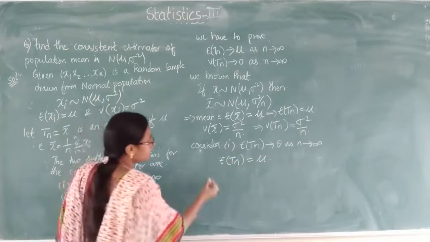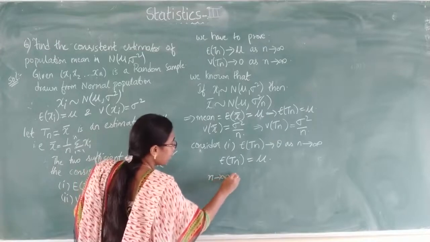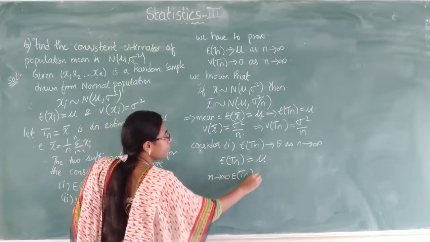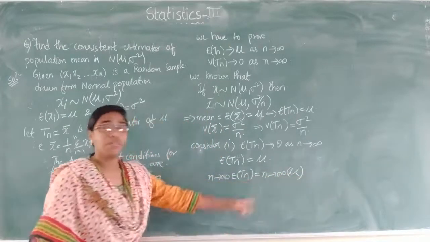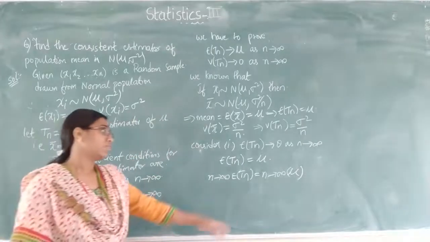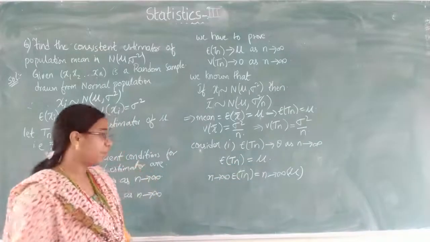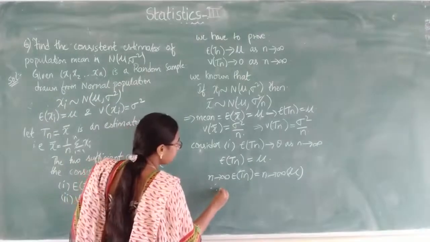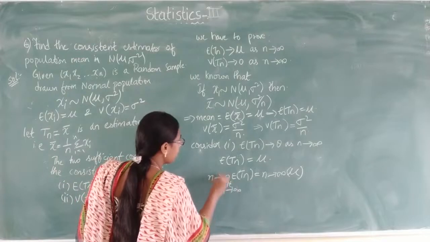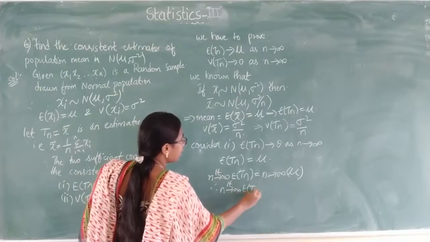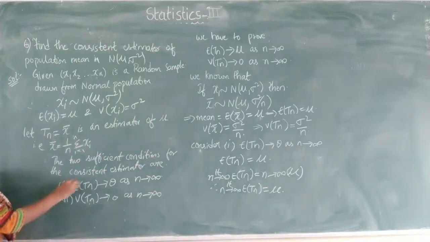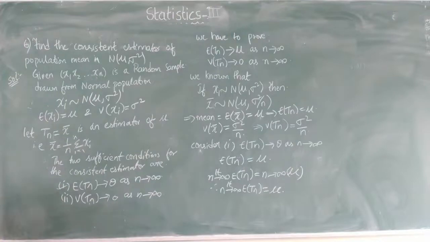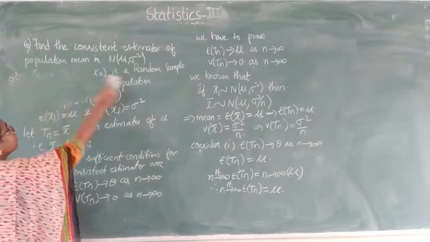Now apply the limit n tends to infinity. As n tends to infinity, expectation of Tn equals limit n tends to infinity of mu. In this term, we don't have any n terms, so the limit of mu is mu itself. Therefore, the limit of expectation of Tn equals mu. So our first condition is proved, that is, expectation of Tn tends to theta as n tends to infinity. Now we will see the second condition.